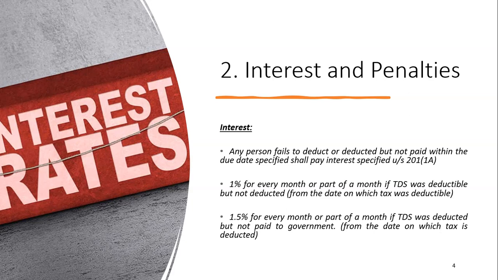What if the person did not deduct the TDS at all? Then he has to pay interest from the date on which TDS had to be deducted to the date on which TDS is paid. So to put it in a nutshell, 1% in case TDS is not at all deducted, and 1.5% in case TDS is deducted but not paid to the government account. Now let us go to the penalty provisions.